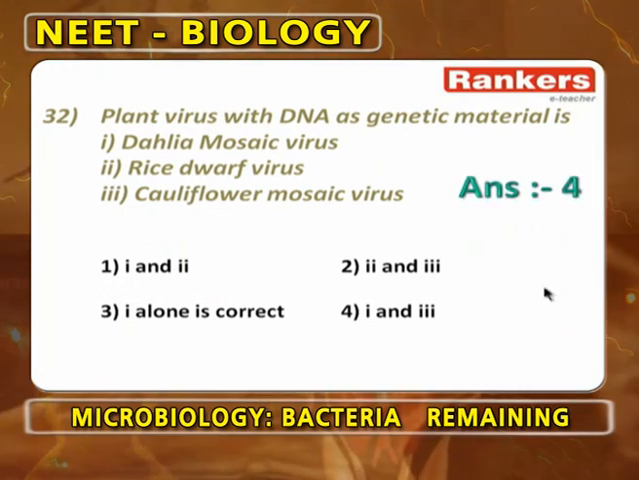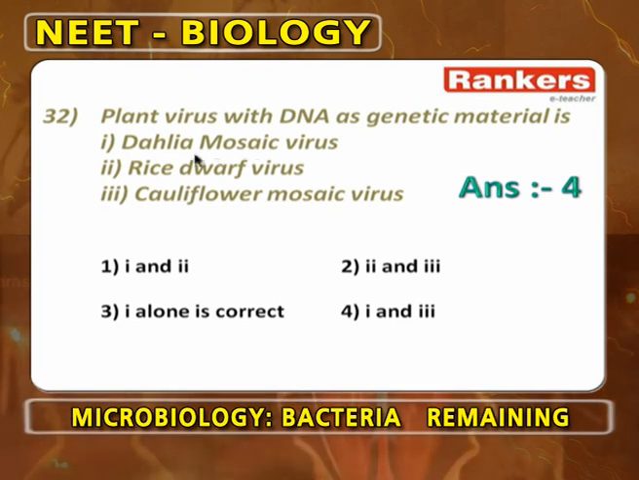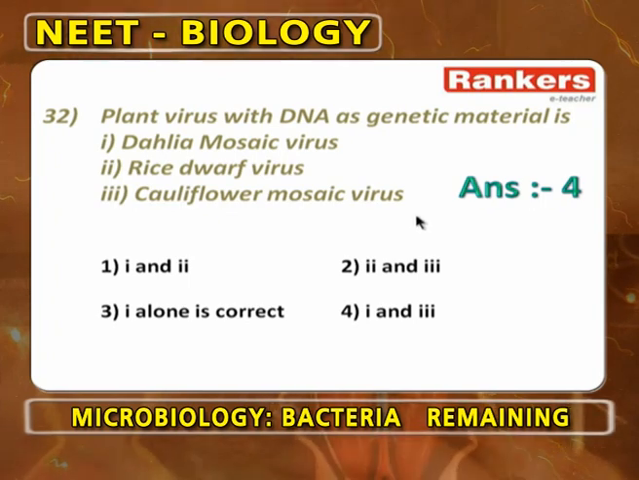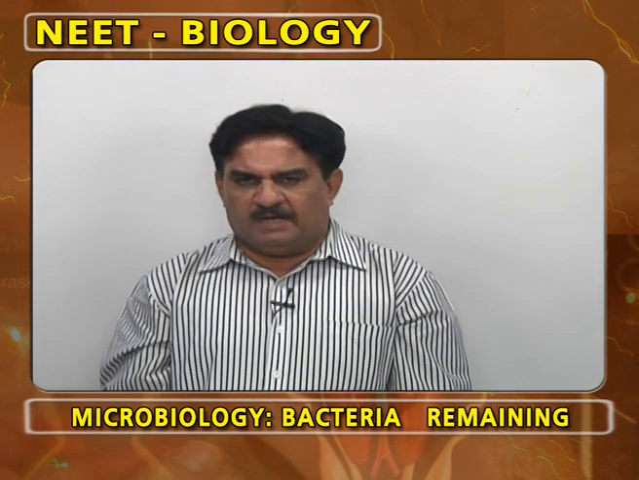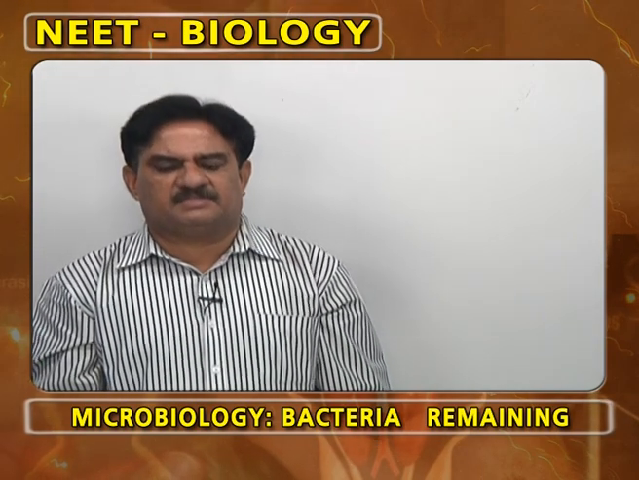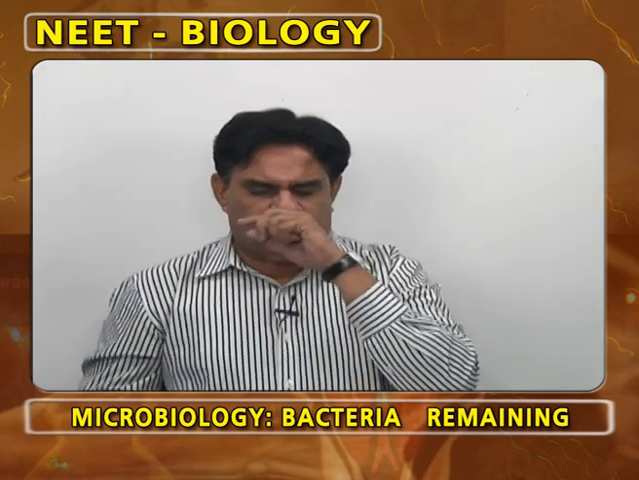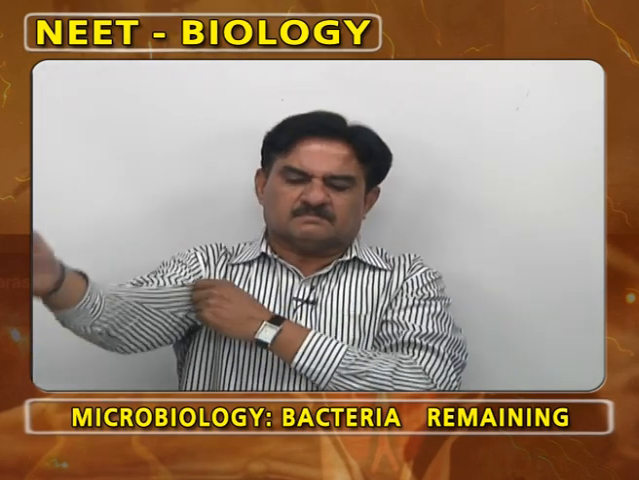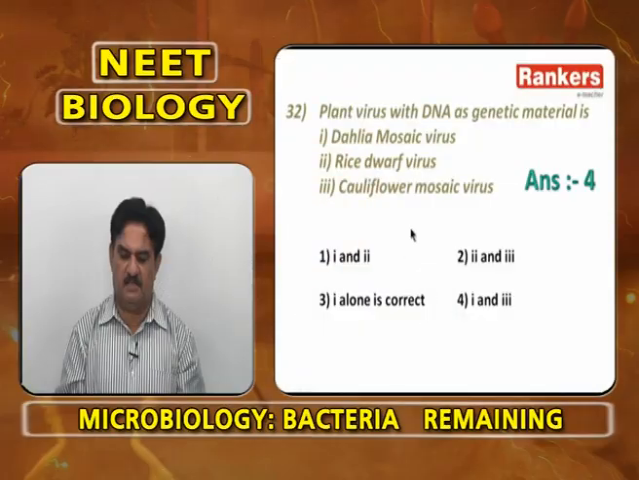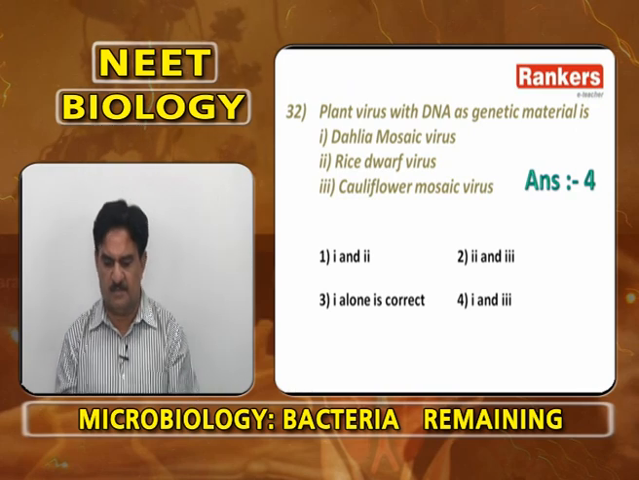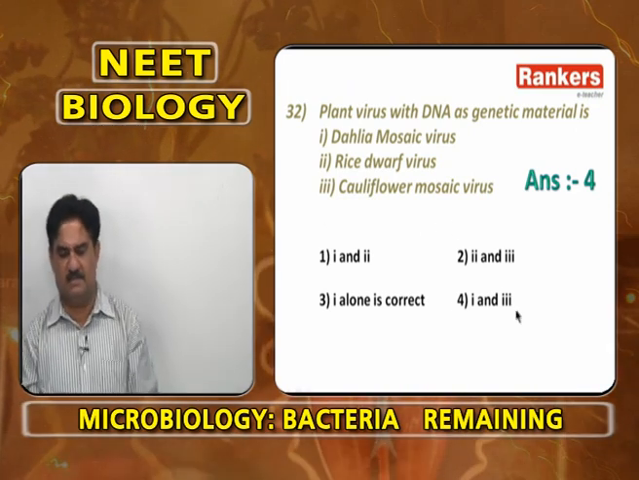Plant virus with DNA as genetic material is Dahlia mosaic virus, rice dwarf virus, cauliflower mosaic virus. Normally, plant viruses have RNA, animal viruses have DNA. Plant viruses with DNA are Dahlia mosaic virus and cauliflower mosaic virus. Animal viruses with RNA are influenza virus and polio virus. So, 1 and 3 is the answer, fourth option.